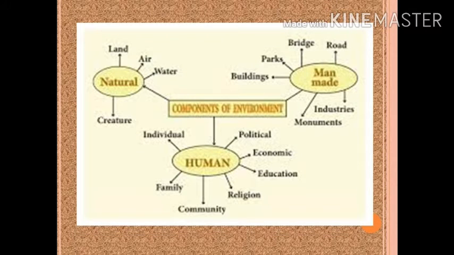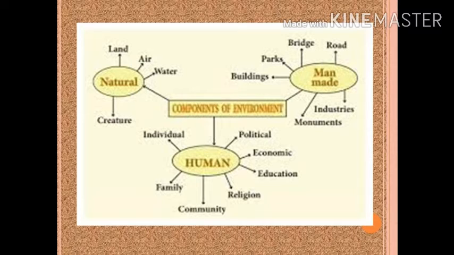Now here also you can see in natural component we have land, air, water and creature. Man-made component we have buildings, parks, bridge, road, industries, monuments. And here we have one more component, that is human, and that we will learn further.